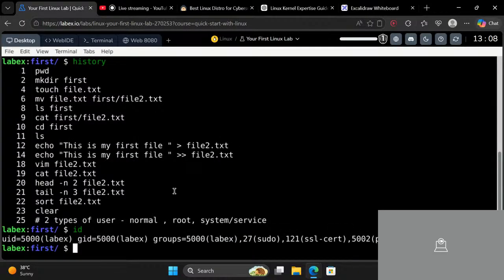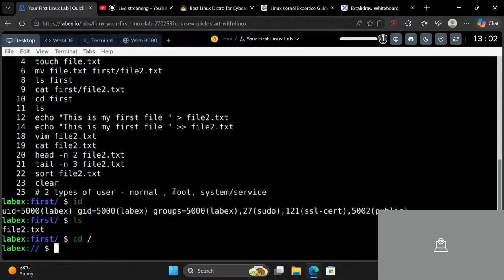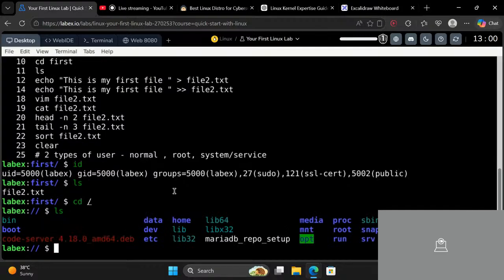Okay, so let me type ls. Let me go to cd slash. Now I will do ls. Now you can see there are multiple directories, and I will explain what each of the directories means.